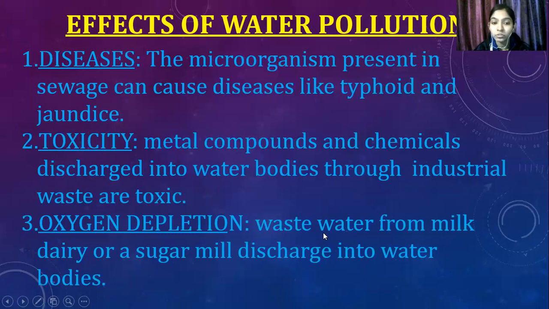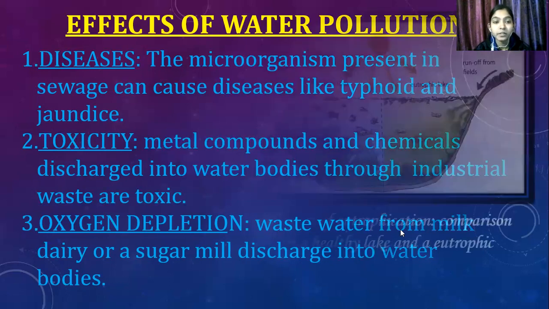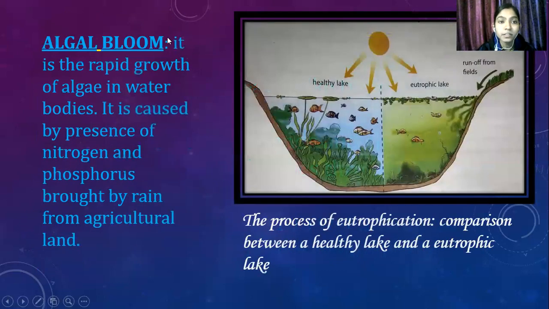So when there is no oxygen, they may die. Next is algal bloom. It is the rapid growth of algae in water bodies. It is caused by the presence of nitrogen and phosphorus brought by the rain from agricultural land.